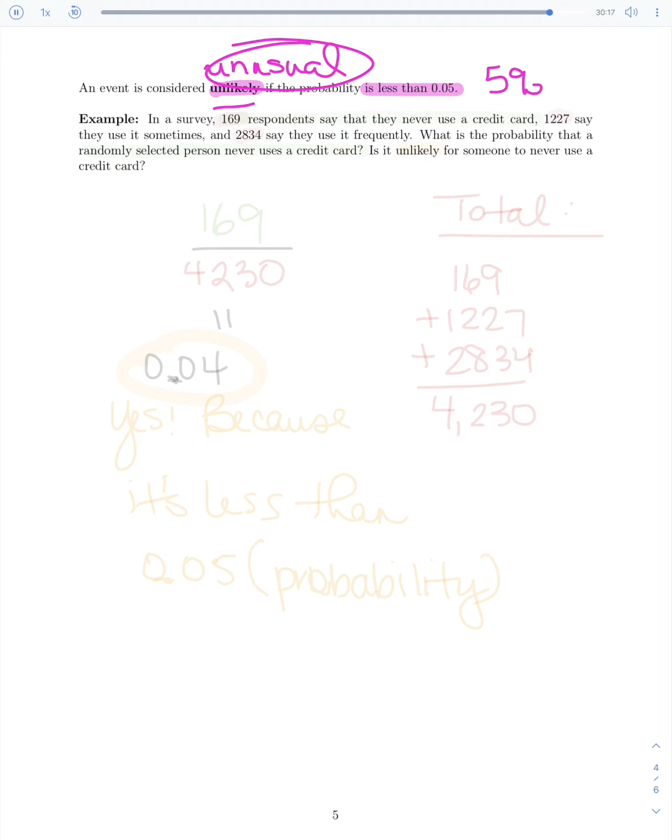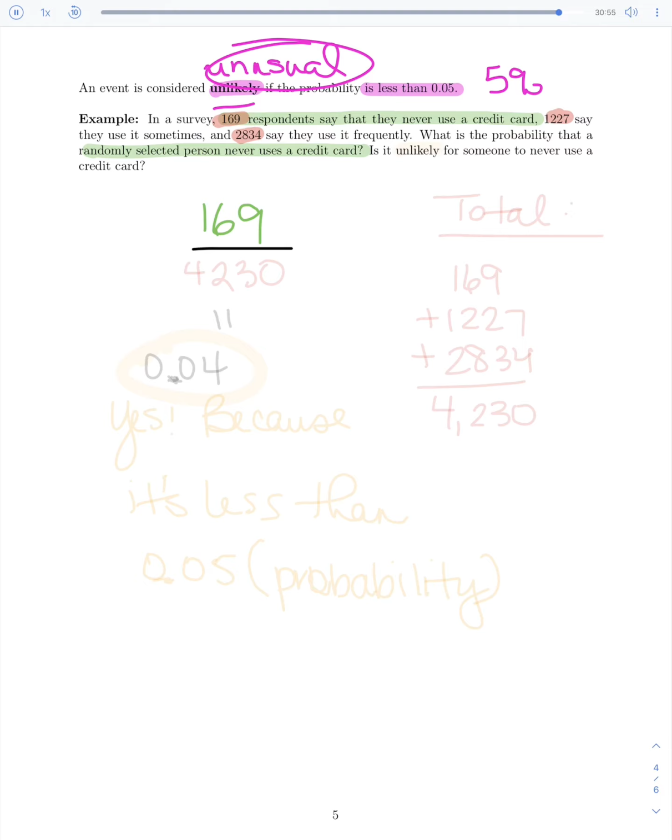So this next one: what is the probability that a randomly selected person never uses a credit card? That's what we're looking for in this first one. Randomly selected person never uses a credit card. Well, they go ahead and tell me that 169 never use their credit card. So that will definitely be my top number. The question is, what's my bottom, my total number? They left this out. They just gave us a bunch of pieces of information about people, which is 169 said that they don't use a credit card, 1227 say that they use it sometimes, and 2834 say they use it frequently.